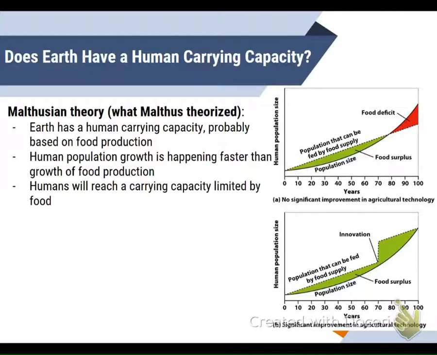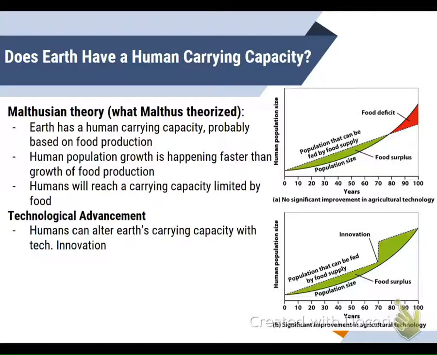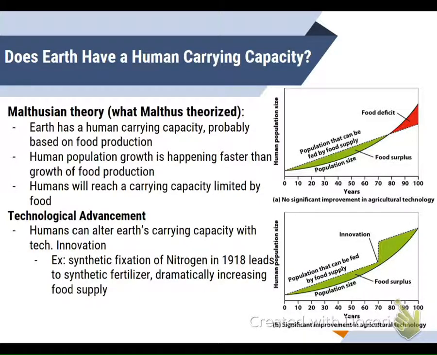Humans will reach a carrying capacity limited by the amount of food. However, due to technical advancements, they were able to alter what we see in the graph. They were able to drastically increase the amount of food. Therefore, there was a huge increase in the population.